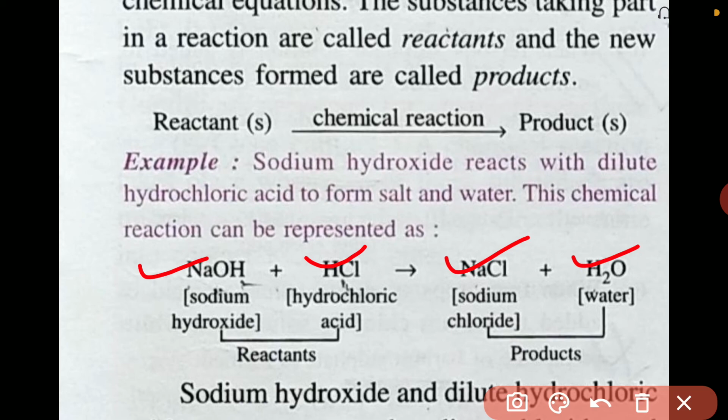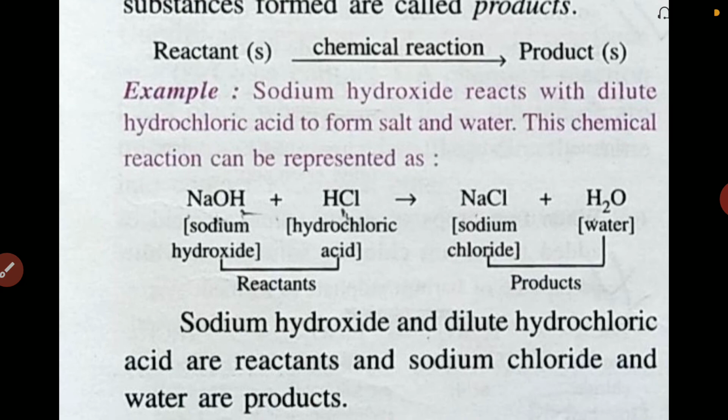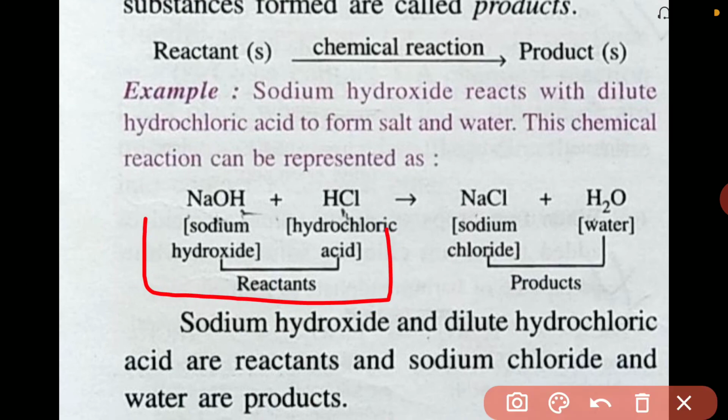NaOH plus HCl will give NaCl plus H2O. So these two here, sodium hydroxide and HCl, are called reactants, and these two here, NaCl and H2O, that is sodium chloride and water, are called products. So sodium hydroxide and dilute hydrochloric acid are reactants, and sodium chloride and water are products.